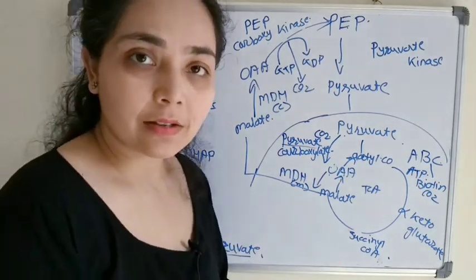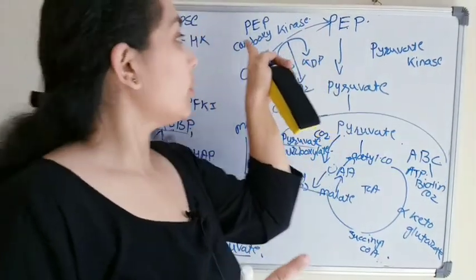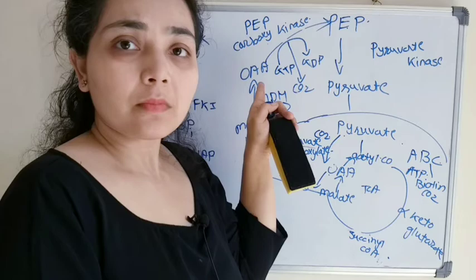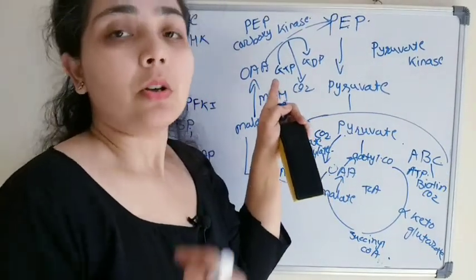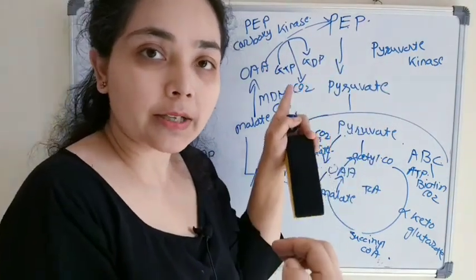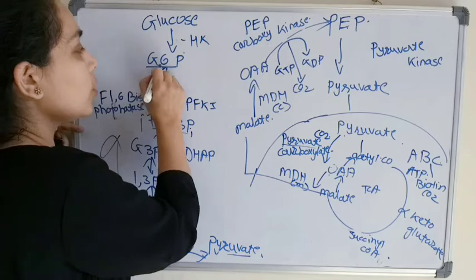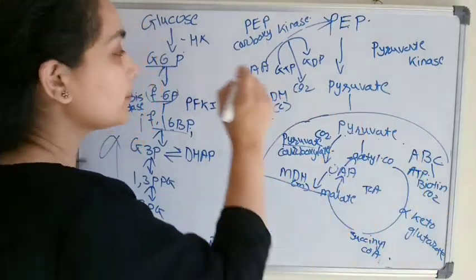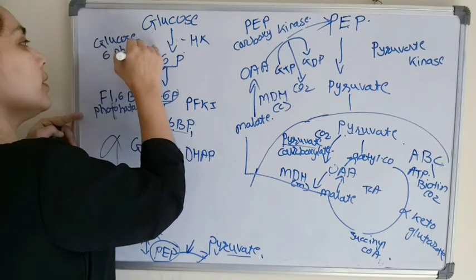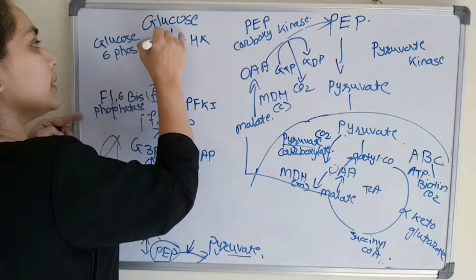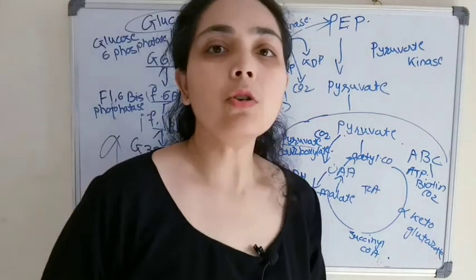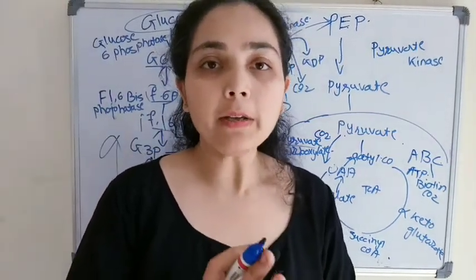Again, kinase means that in the glucose molecule one phosphate group has been added over there. So we will remove that phosphate group. The enzyme which removes the phosphate group is a phosphatase. So the name is glucose 6-phosphatase. Okay, and finally we will get glucose. So that is how the glucose will be synthesized by the body.